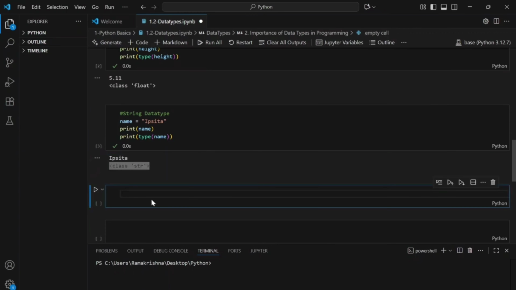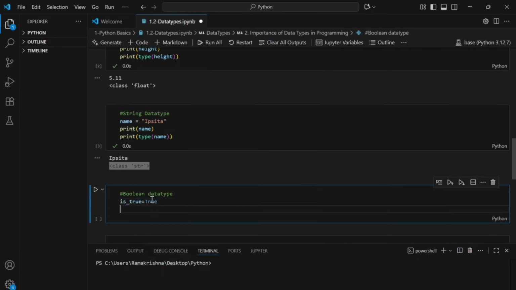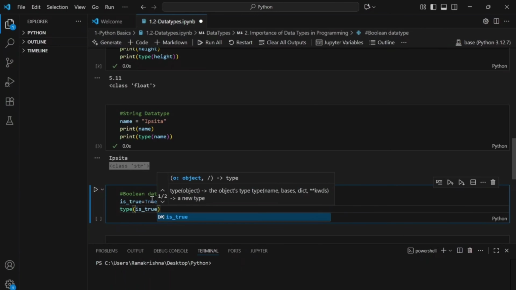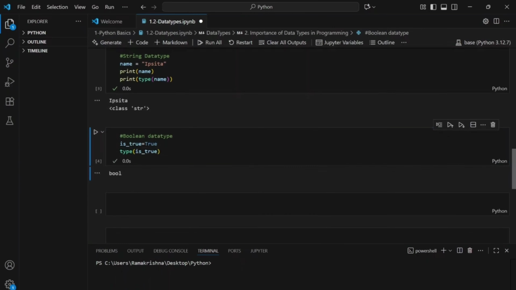So let's see the Boolean data type now. I'm creating a variable called is true. I'm assigning the value as true here. And I want to see the type of the is true variable. So the output is Boolean here.